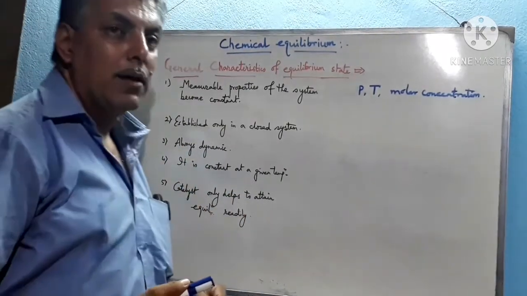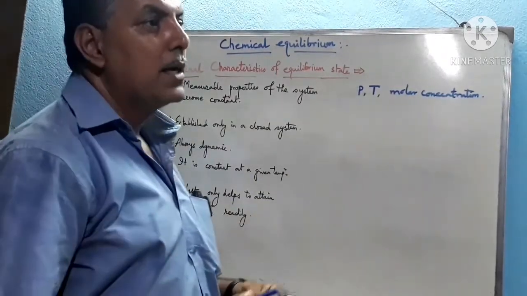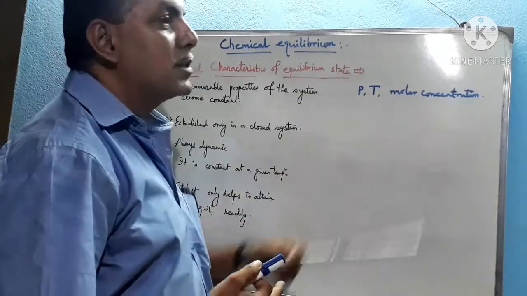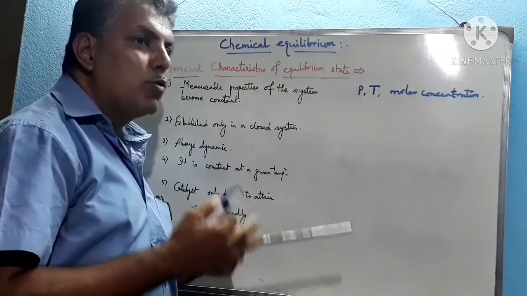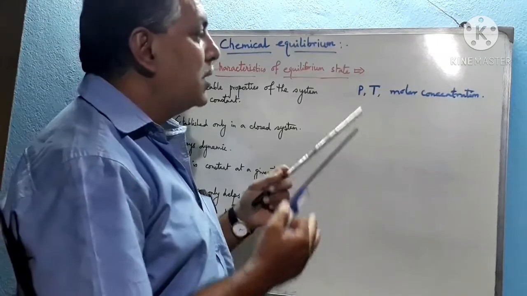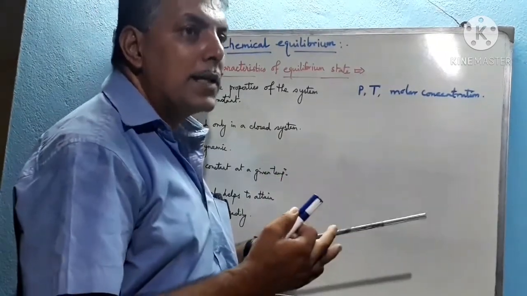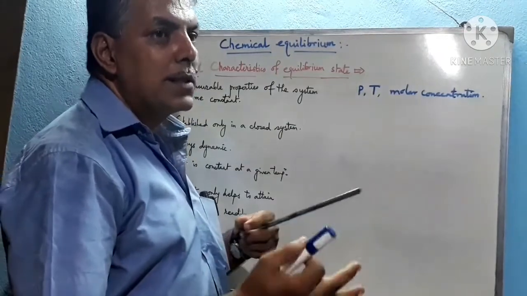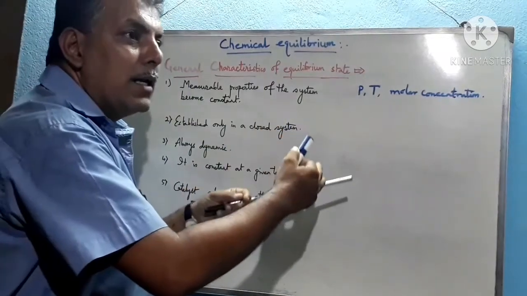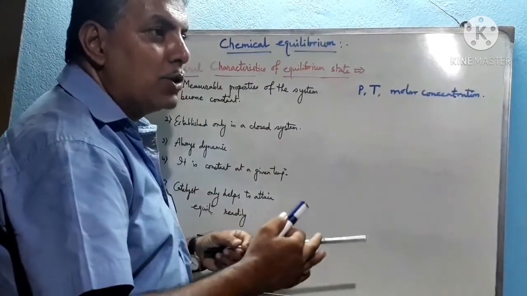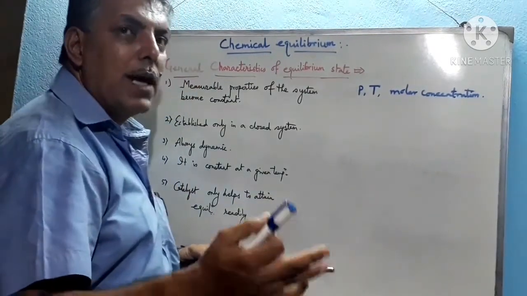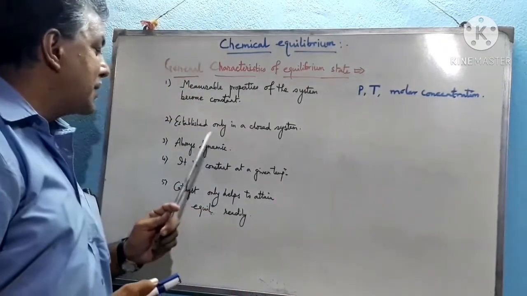Third is that it is always dynamic. We have discussed in our previous video that after attaining equilibrium, the pressure, temperature, and molar concentration remain constant. What does it mean? Two conclusions can be drawn from this observation. Number one, the reaction has stopped, and number two, the reaction proceeds in either direction at equal rate. But we have already discussed that the reaction is not stopped; it is in dynamic motion. So it proceeds in either direction. Rate of forward reaction is equal to the rate of backward reaction. That's why it is always dynamic in nature.